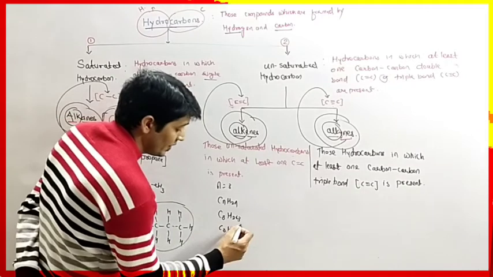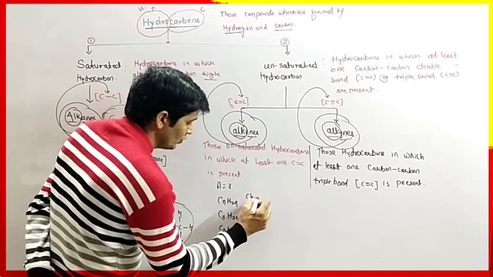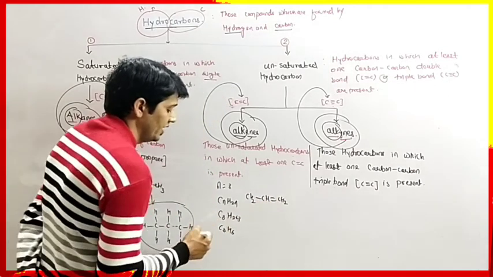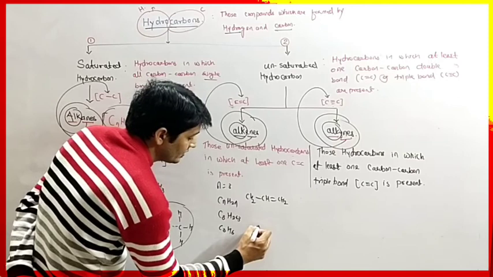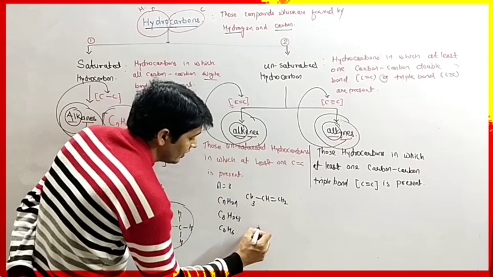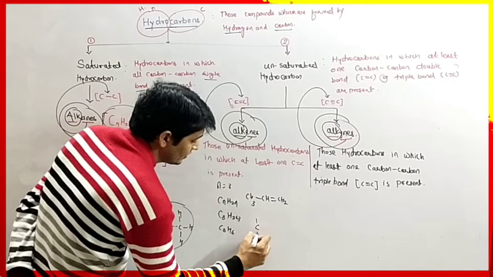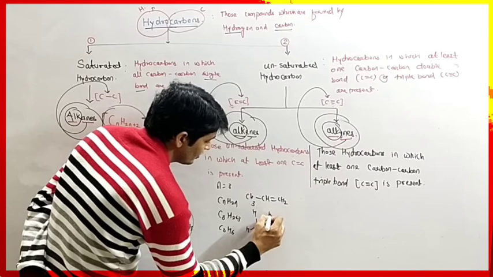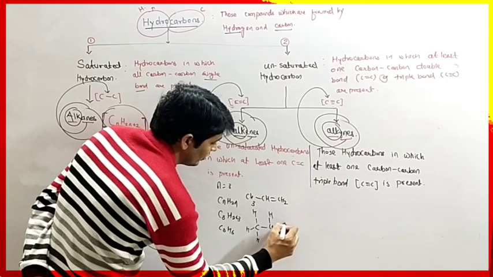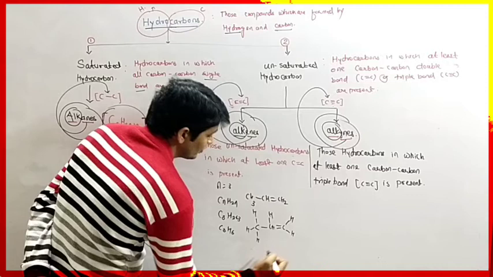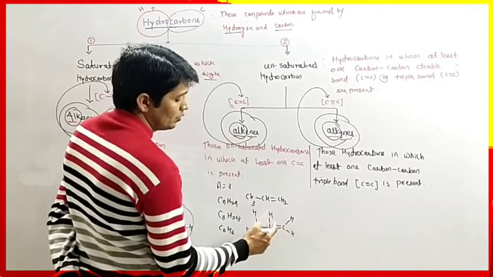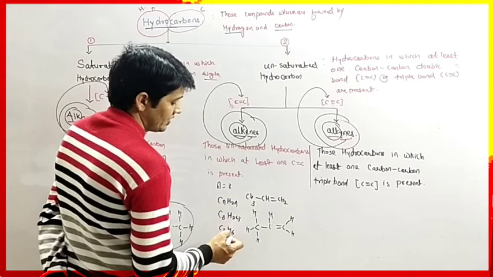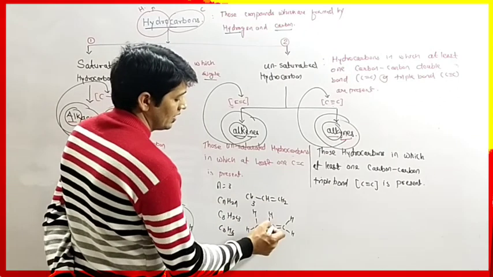So the structure will be CH2 double bond CH, CH3, or we can also write it as CH3, then CH, then double bond CH2. Okay, so number of hydrogen is 1, 2, 3, 4, 5 and 6. So we have here 6 hydrogen and 3 carbon.